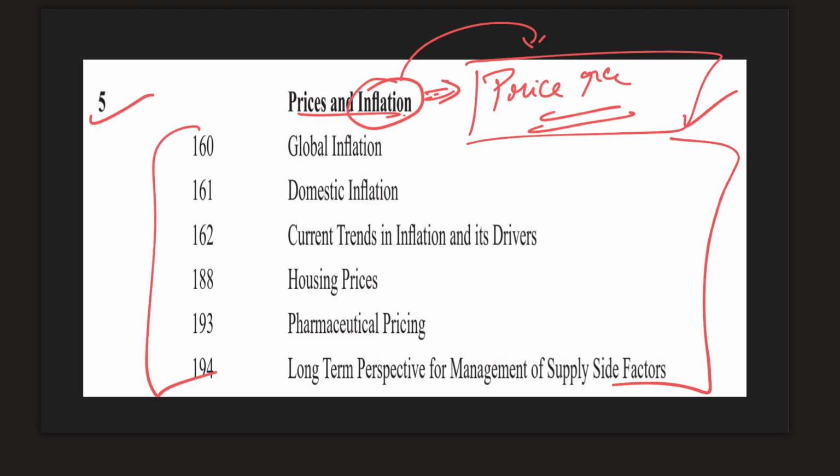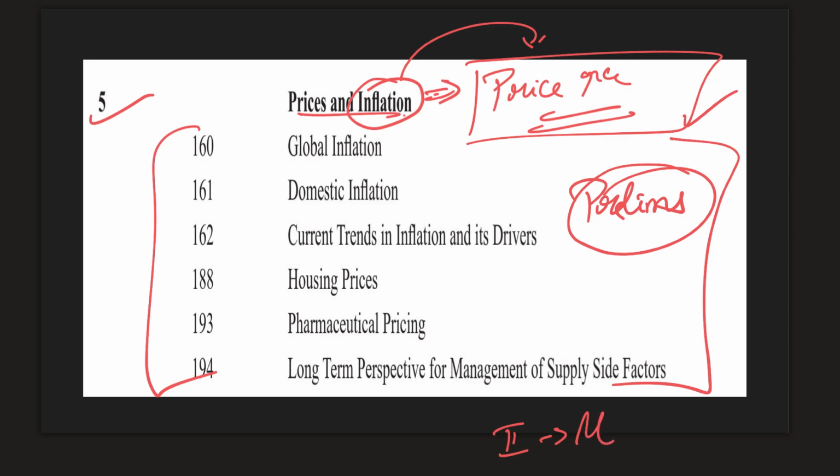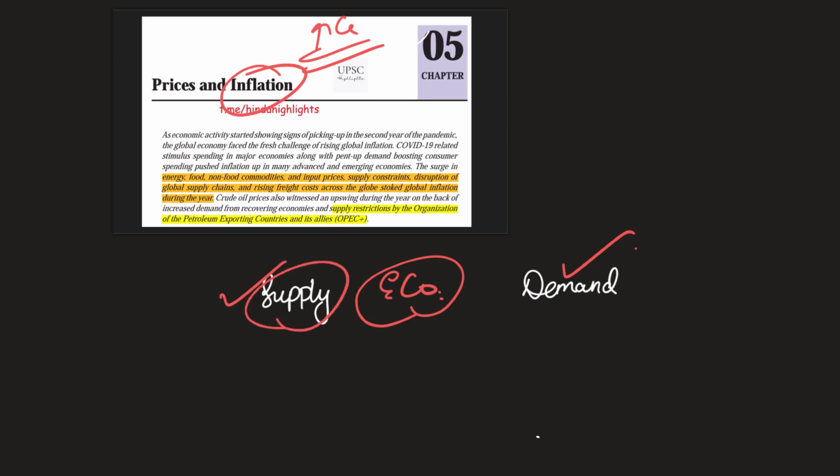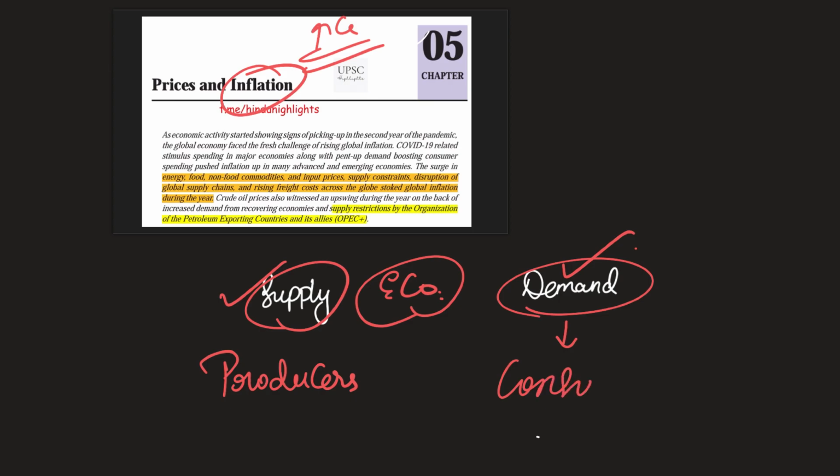These are the chapters which we'll be dealing with. In the first part of the video, we'll deal with all the important things that you need to know from a prelims perspective, and part 2 of the video will be about mains. Moving on. As we have already seen in the previous chapter, we'll be dealing with one, the supply side, and two, the demand side of an economy. Inflation is nothing but a price rise. If it happens on the supply side, it is most likely because producers are impacted. If it happens on the demand side, it is most likely that consumers will be impacted.